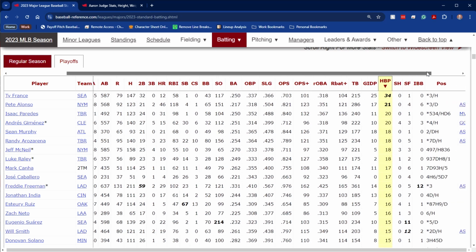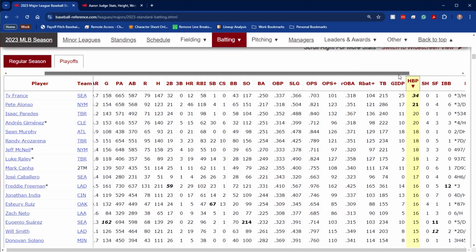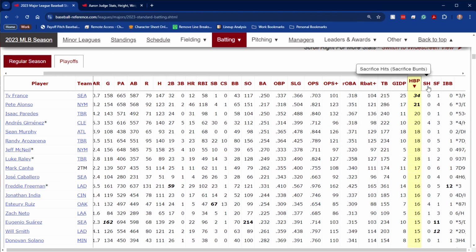Sacrifice. We're scrolling over here a little bit. SH is sacrifice hit or sacrifice bunt, whichever one you want to call it. And that's when you attempt to advance any runners by laying down a bunt. Bunting means you're not swinging at the pitch, you're putting the bat out just to make contact and hopefully dribble it in front of home plate to allow the runner to get to second, let's say. You're sacrificing yourself. You're giving up an out in order to move that runner closer to scoring.